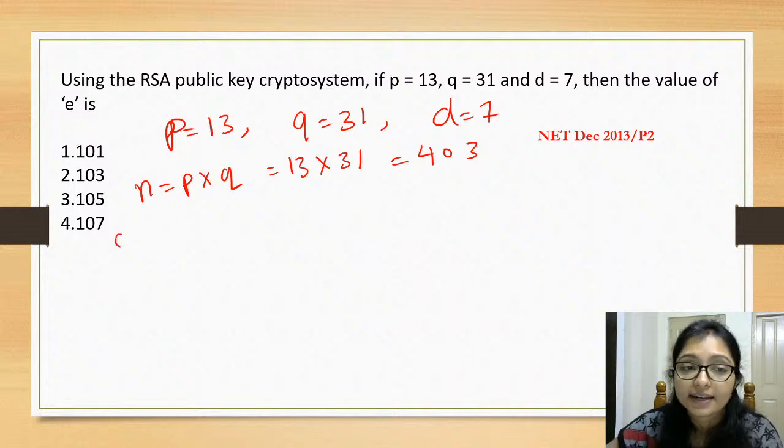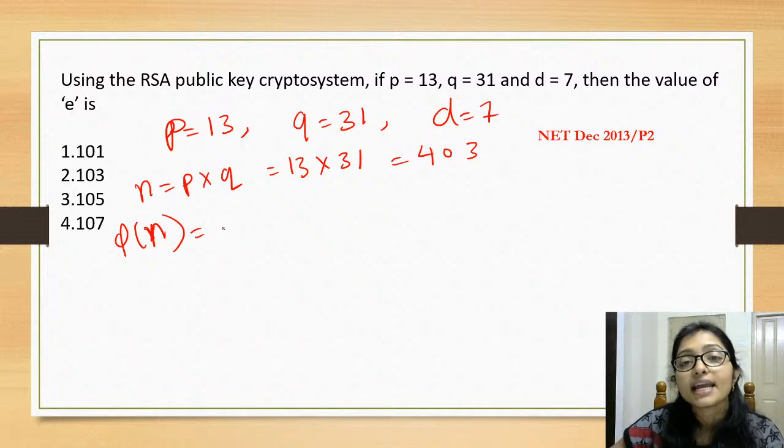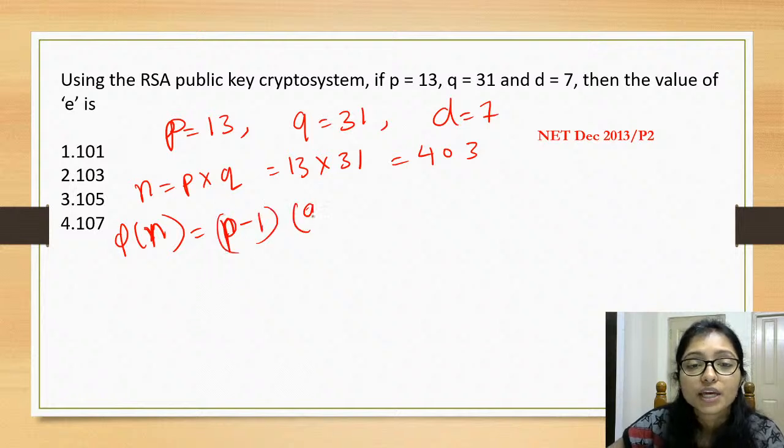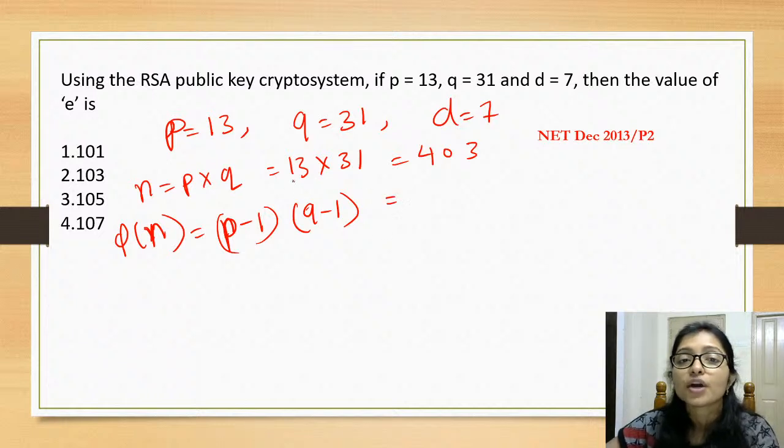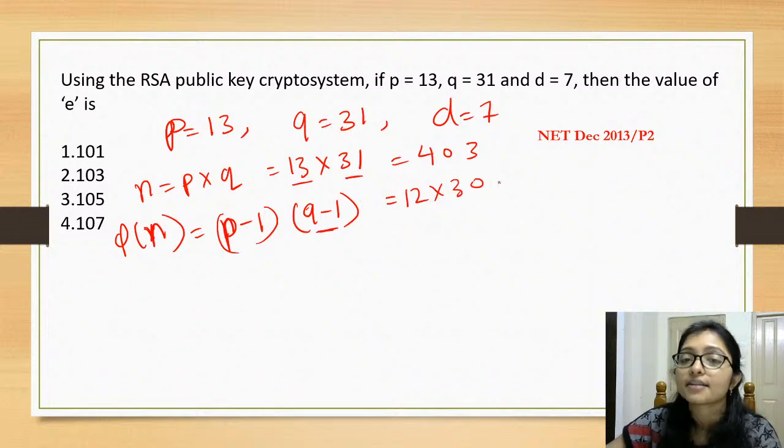Now phi N, what is phi N? Phi N equals P minus 1 into Q minus 1, right? Here 13 minus 1 is 12, and Q minus 1, 31 minus 1, that is 30.